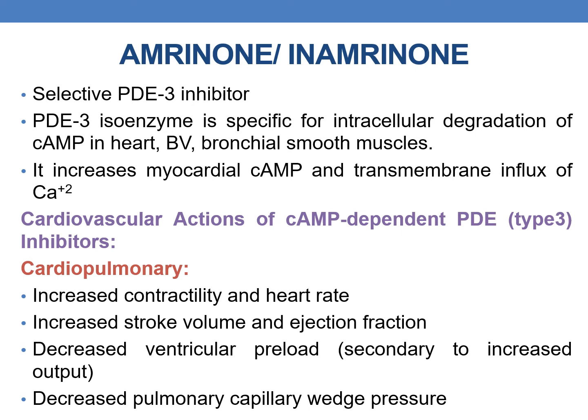It is a selective PDE3 inhibitor. The PDE3 isoenzyme is specific for intracellular degradation of cyclic AMP in the heart, blood vessels, and bronchial smooth muscles. So, amrinone increases the myocardial cyclic AMP and transmembrane influx of calcium. The cardiovascular actions of cyclic AMP dependent PDE3 inhibitors are: the cardiopulmonary actions are increased contractility and heart rate, increased stroke volume and ejection fraction, decreased ventricular preload secondary to increased output, and decreased pulmonary capillary wedge pressure.